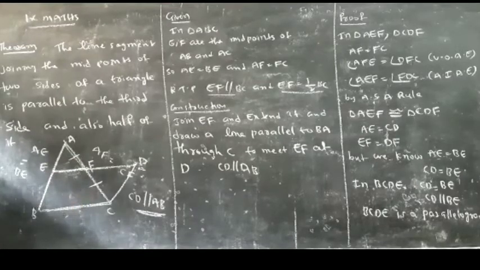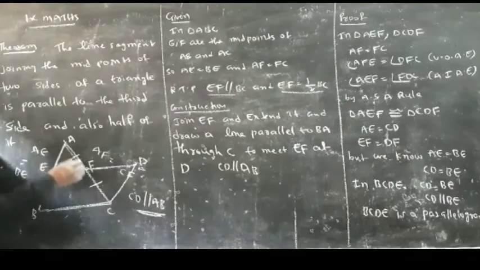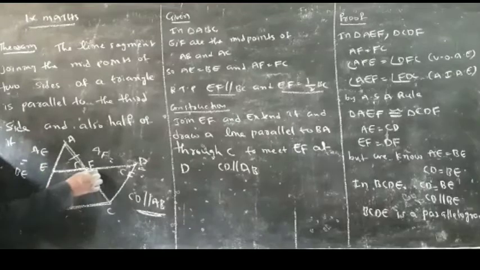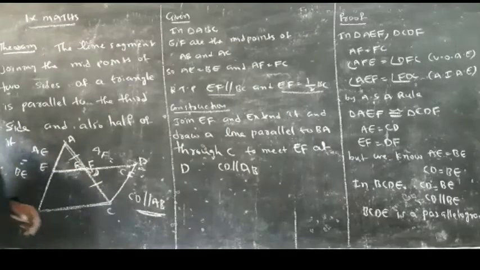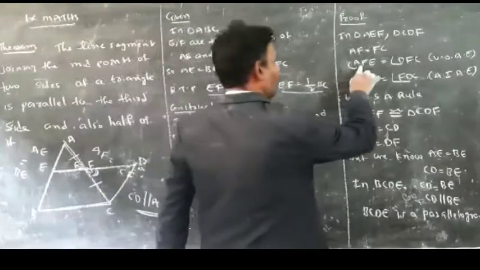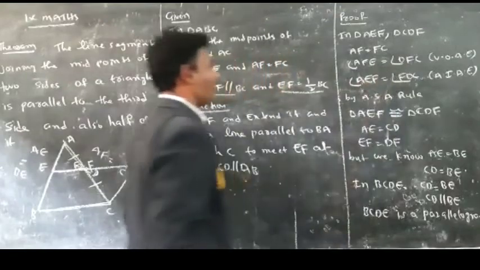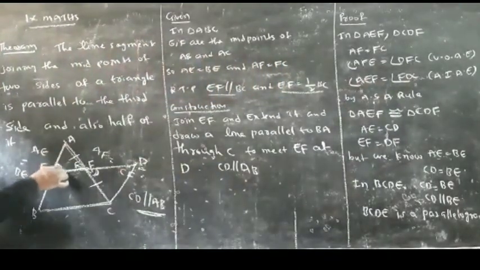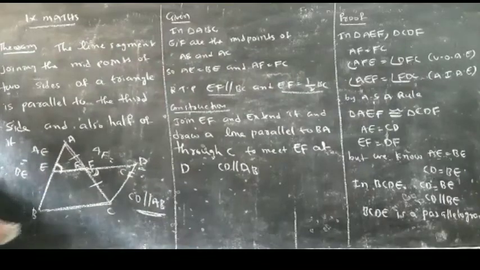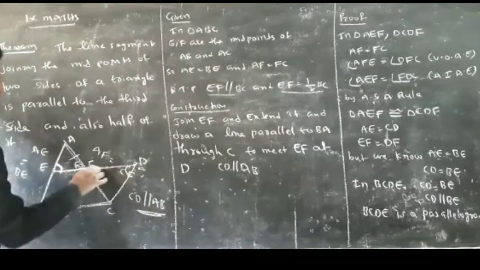Similarly, angle AFE is equal to angle DFC. Why? Because these two are vertically opposite angles. So angle AFE is equal to angle DFC. Next, angle AEF is equal to angle FDC.